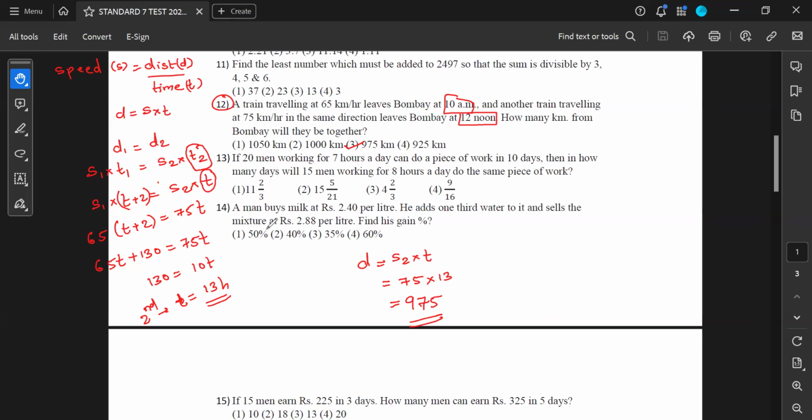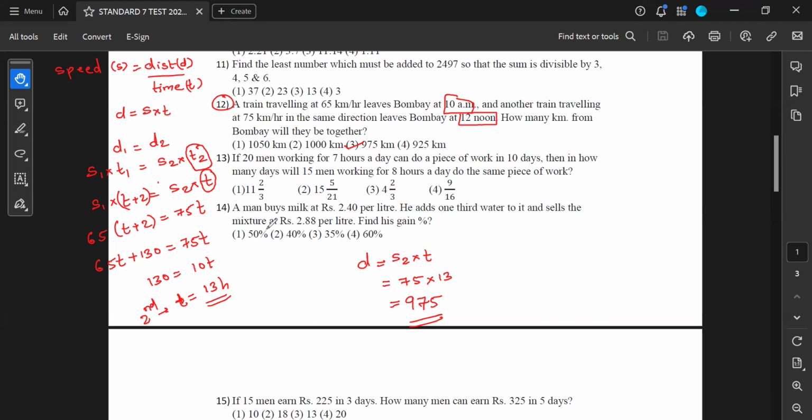Relative speed, speed upon time, relative distance.